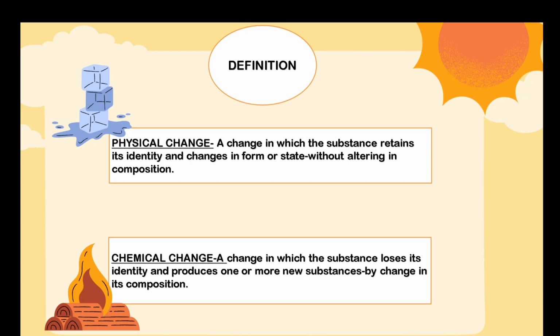So when wood will burn, it will lose its identity, because wood will eventually get reduced into ash and certain gases will be released in the atmosphere. So when we talk about a chemical change, always a new substance will be formed, and the original substance, its property and its identity is going to change. So this is the main point which you have to remember. You need to remember the definition. Definition is important, defining what is a physical change and what is a chemical change.